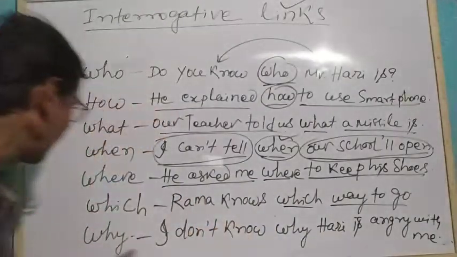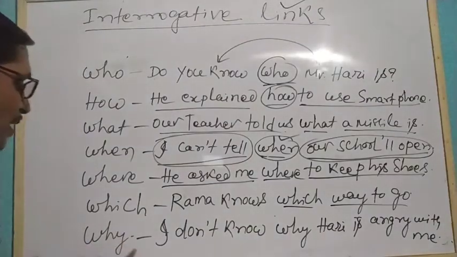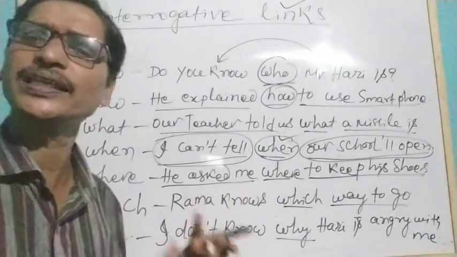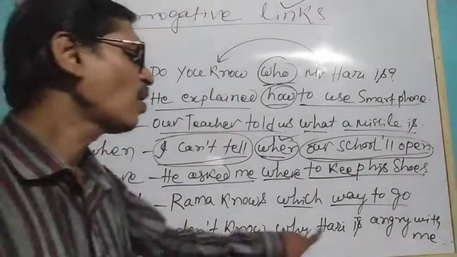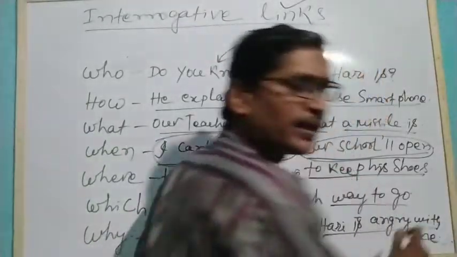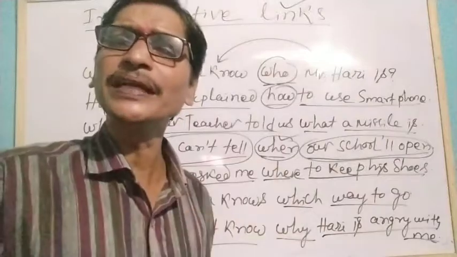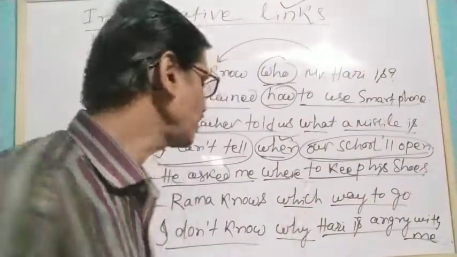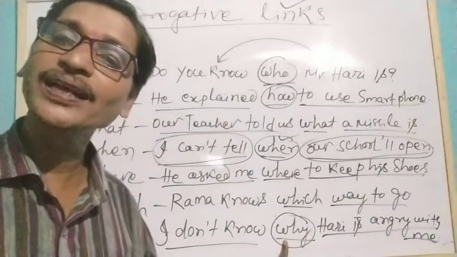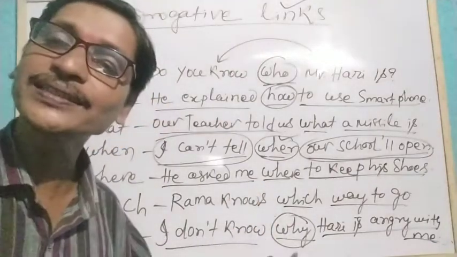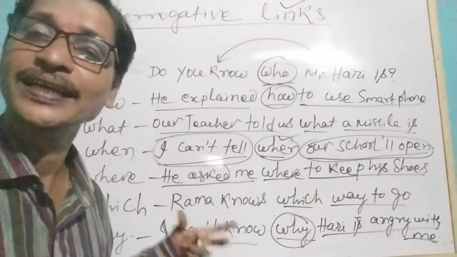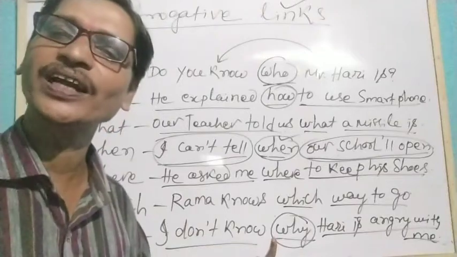Understood? So similarly, you see, why? I don't know why. Why is to know about the reason, the cause. I don't know why Hari is angry with me. I don't know. Why Hari is angry with me? That I don't know. So here, why is talking about the reason. No doubt it is an interrogative word, but in this sentence it is functioning as a link between two phrases or two clauses. Therefore, it is called an interrogative link.